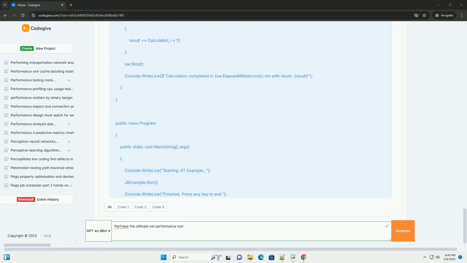4. Basic usage. Collection: PerfView collects data using Event Tracing for Windows (ETW). ETW is a system-level tracing mechanism in Windows that allows you to capture various events emitted by the OS and applications. Analysis: PerfView analyzes the collected ETW data and presents it in a user-friendly way, including charts, tables, and call stacks.